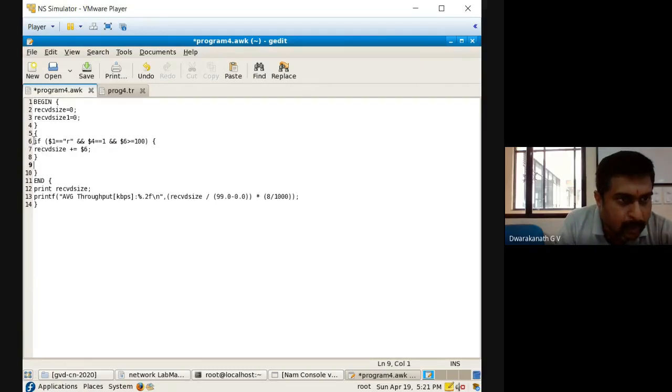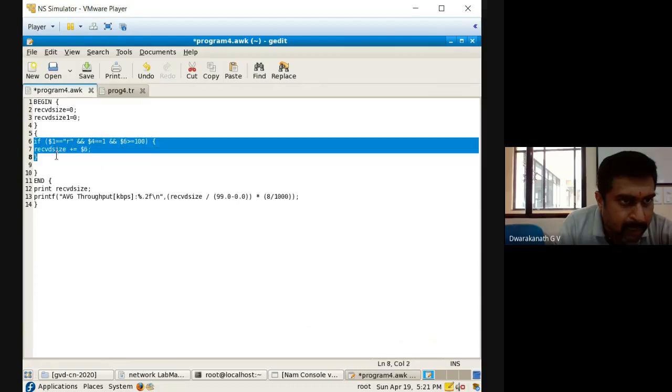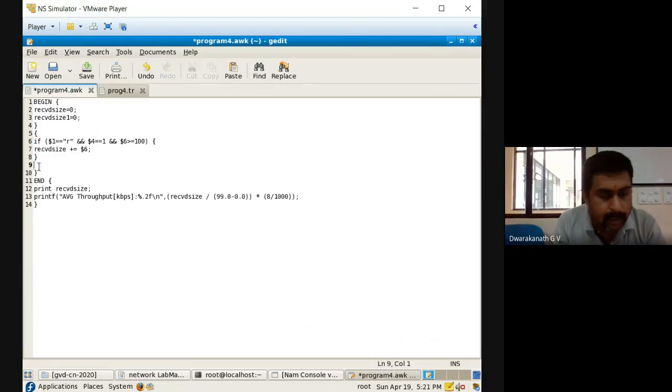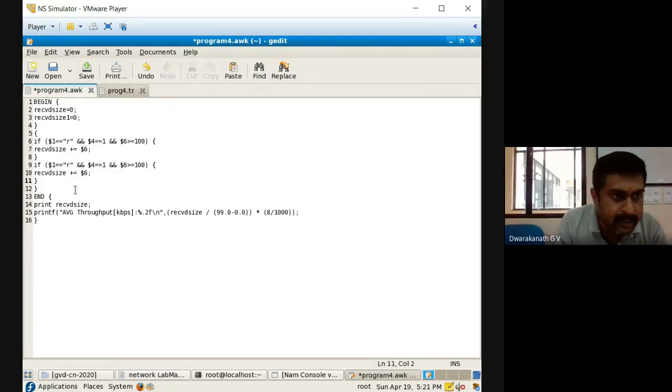Now what about the second node? Same if statement you take, Control C and put it there, Control V for another destination. What is the other destination? That will be 2. And what variable am I going to use here to increment to calculate the size, the summation of size? That is received size 1 plus $6. Good. Now we have done.